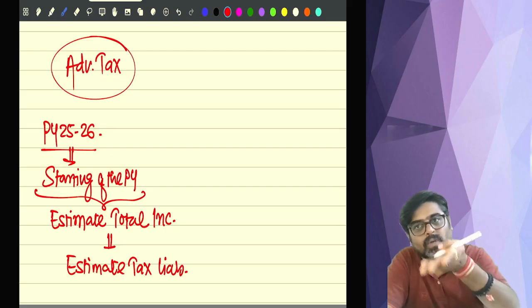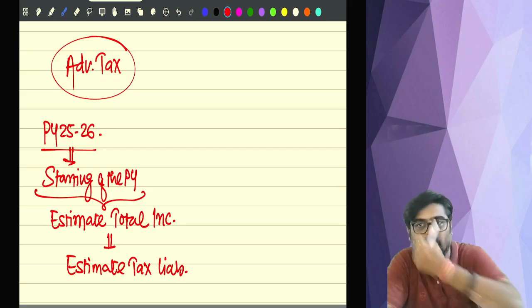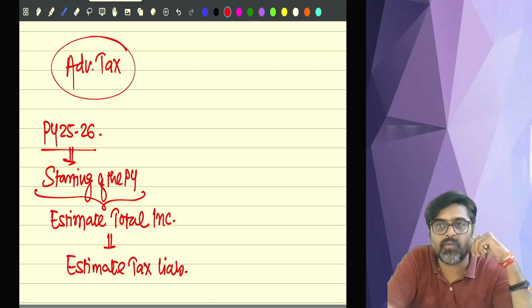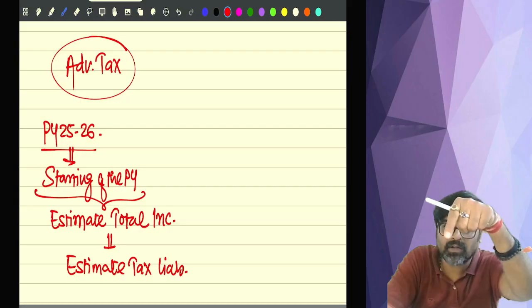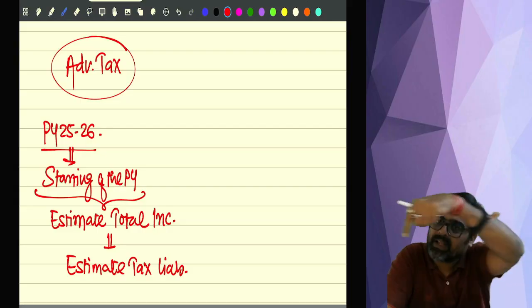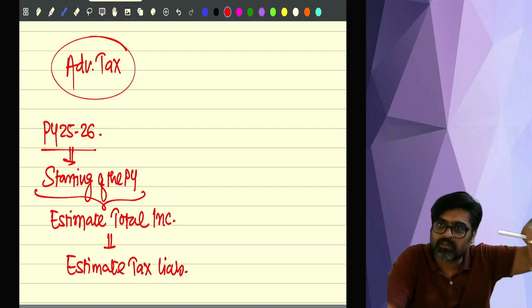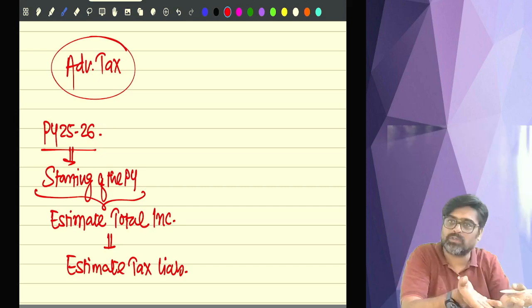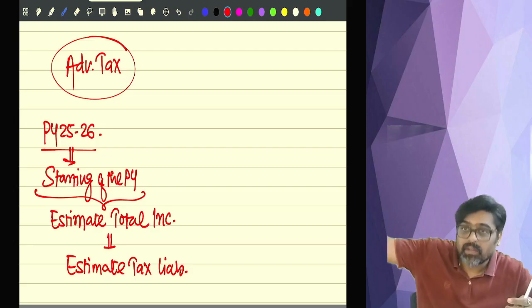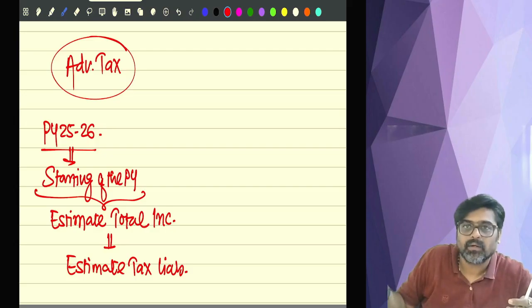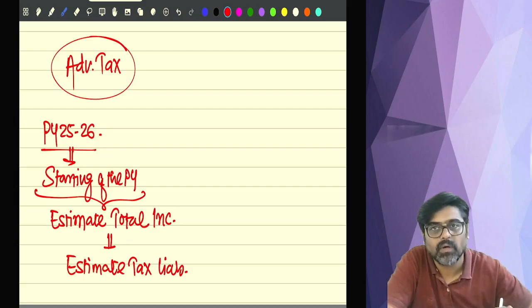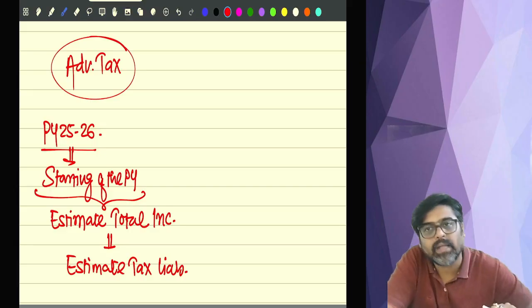Apply those tax rates and calculate the tax liability.